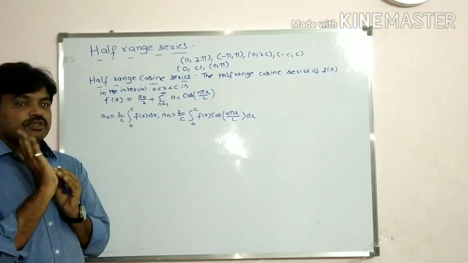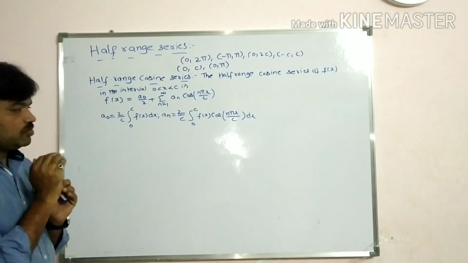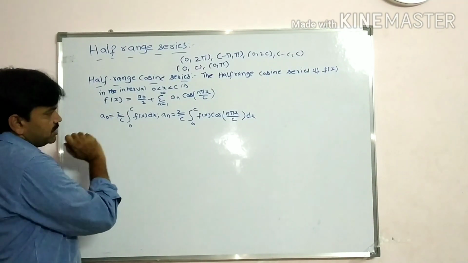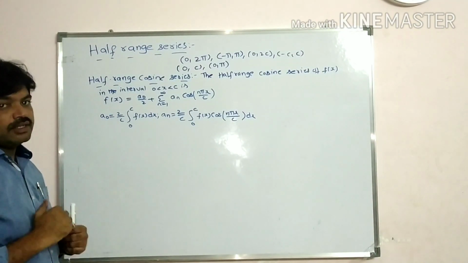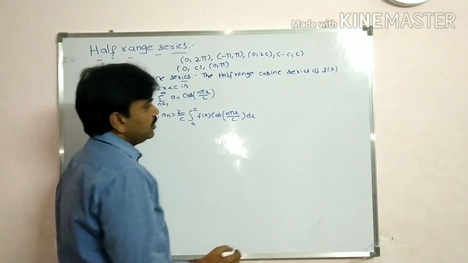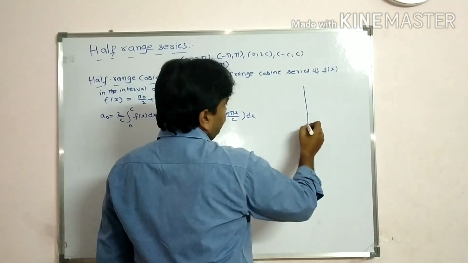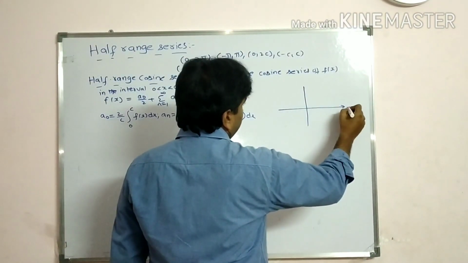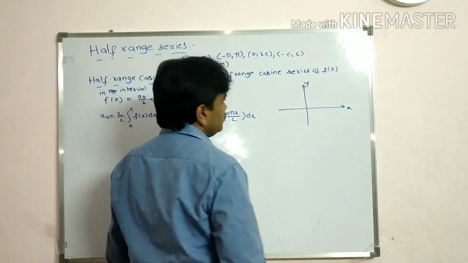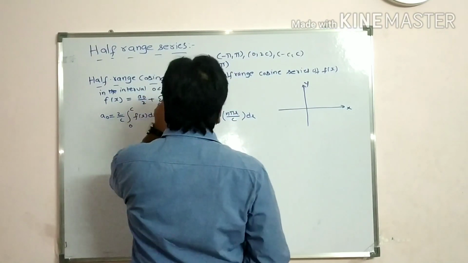Some students may have doubt, that is, how can you get 2 by c here? Now, see, students, if I draw x-axis and y-axis, here the interval is 0 to c, students.